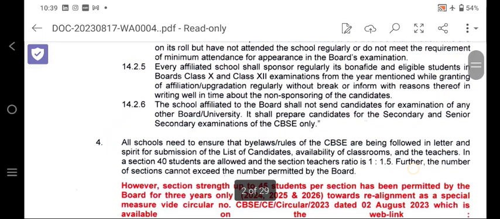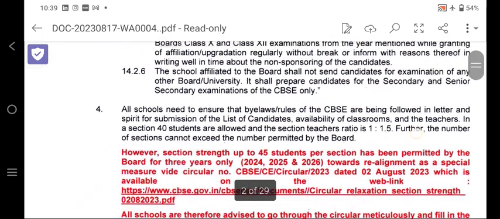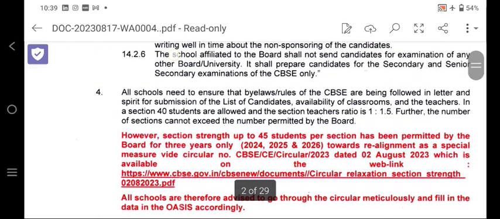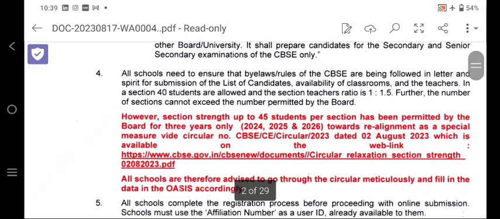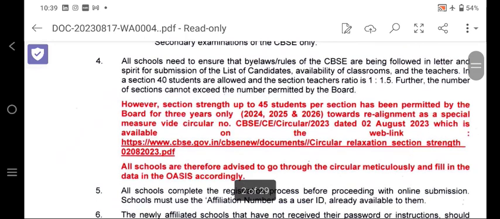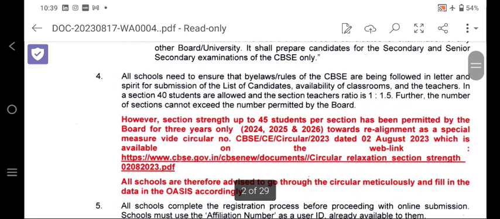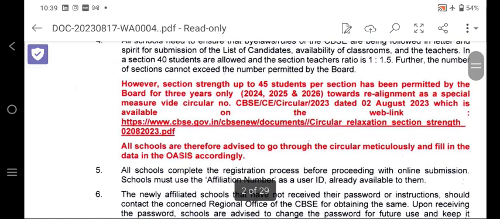And while granting affiliation, all schools need to ensure that the bylaws and the rules of the CBSE are being followed in the letter and the spirit of submission of the list of candidates. Very important this: availability of the classroom and teachers. Sections of 40 students are allowed, the section teacher ratio is 1:1.5, and further the number of sections cannot exceed the number permitted by the board.